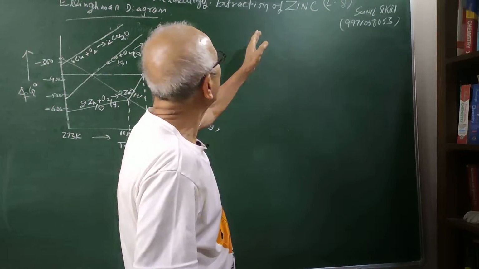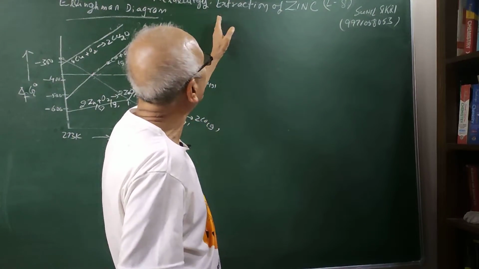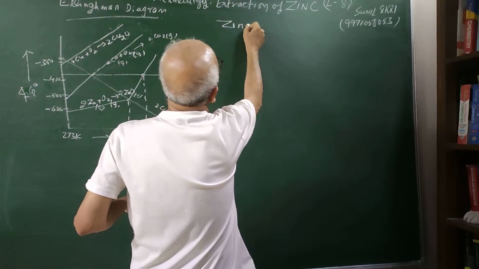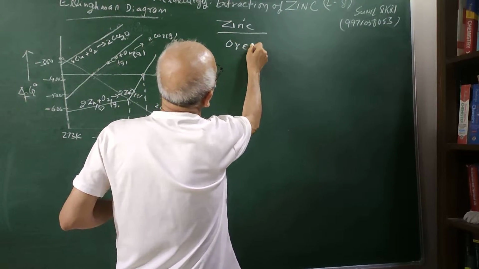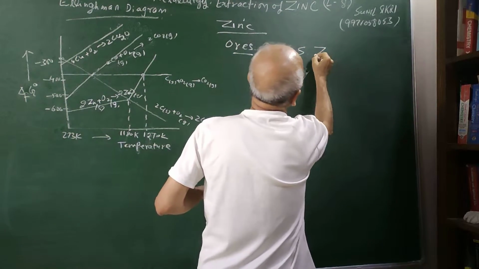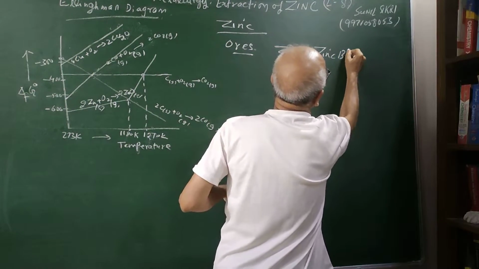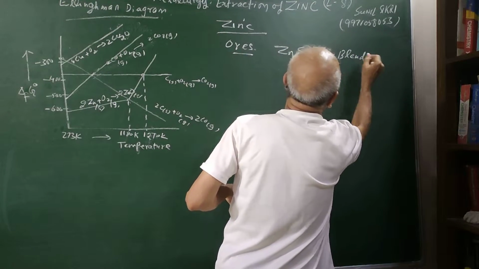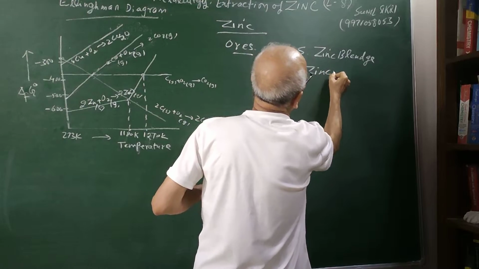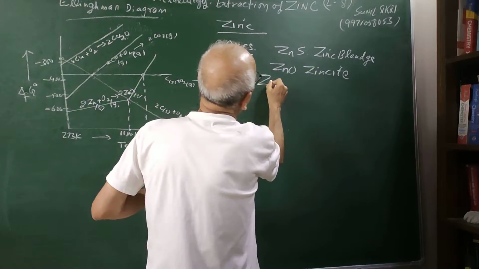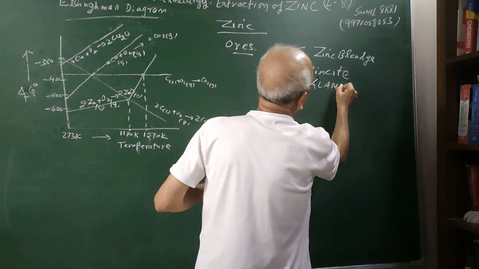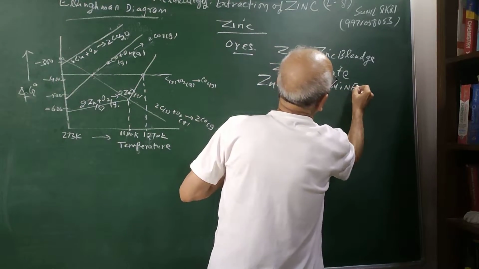Hello students, today I am going to discuss the metallurgy extraction of zinc. Zinc metal, you know what the ores of zinc are, students? First of all, we have ZnS, zinc blende. This is the most important ore of zinc. Zincite and calamine. These are the main ores of zinc.